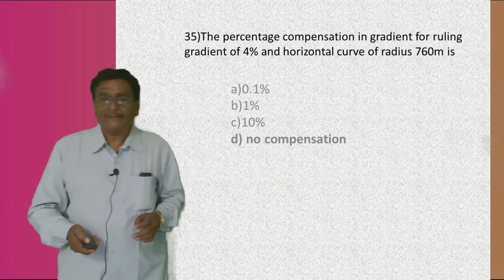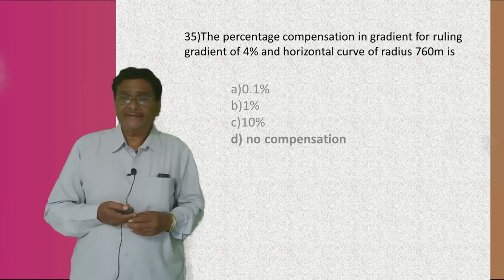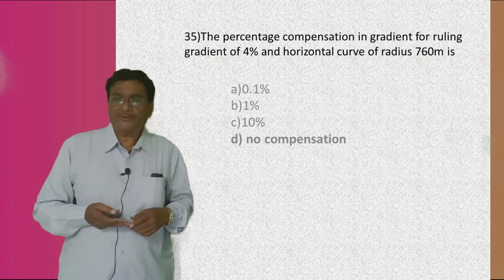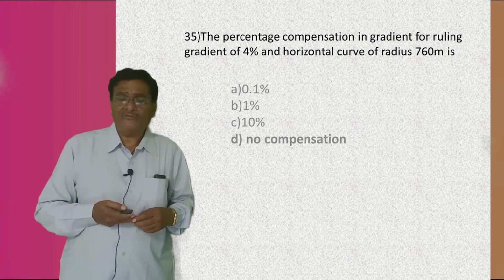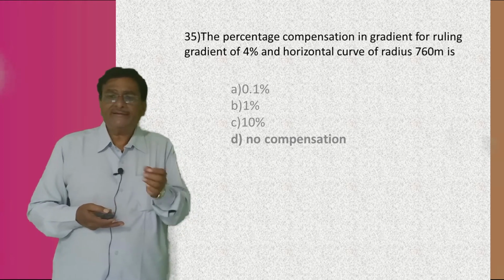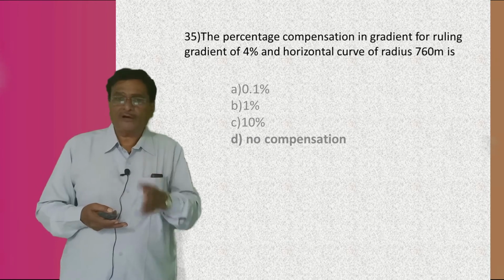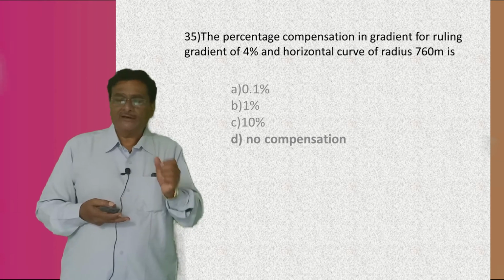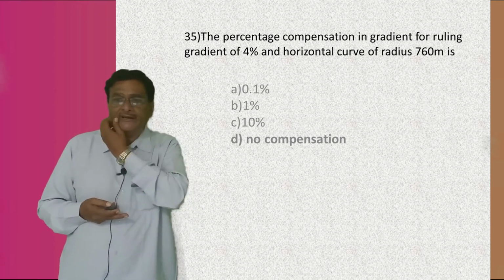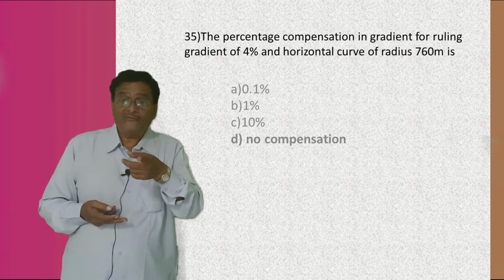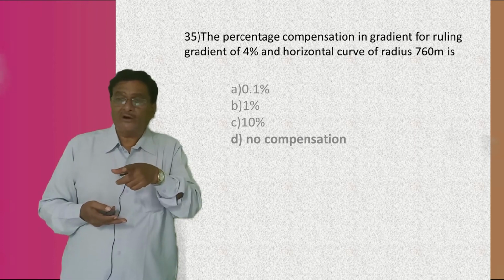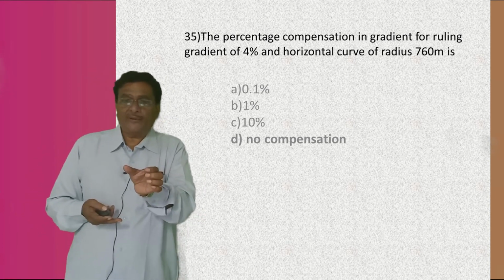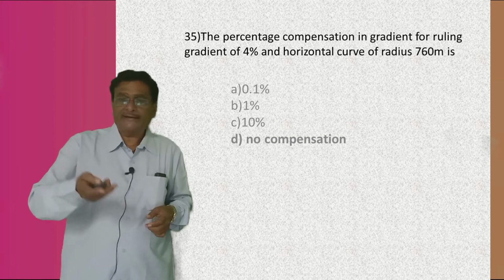Okay, answer is A. Next, the percentage compensation in a gradient for a ruling gradient of 4%. So now you have to compensate the gradient. How much percentage compensation of the gradient? The percentage compensation in the gradient for a ruling gradient of 4% and a horizontal curve of radius 760 meter.